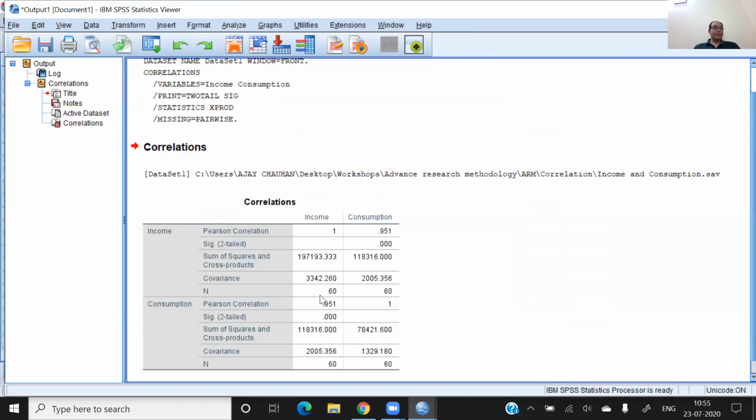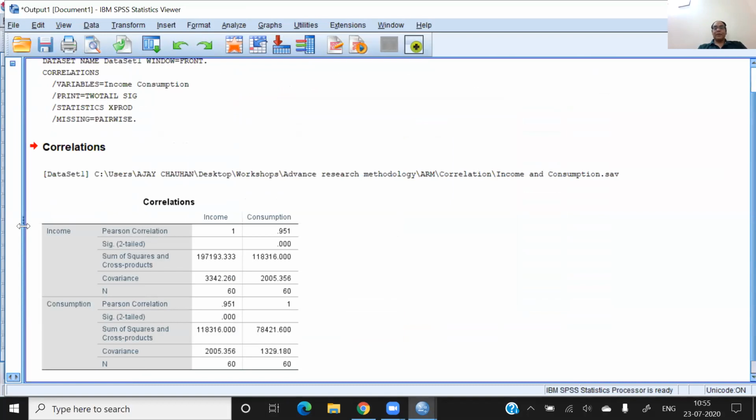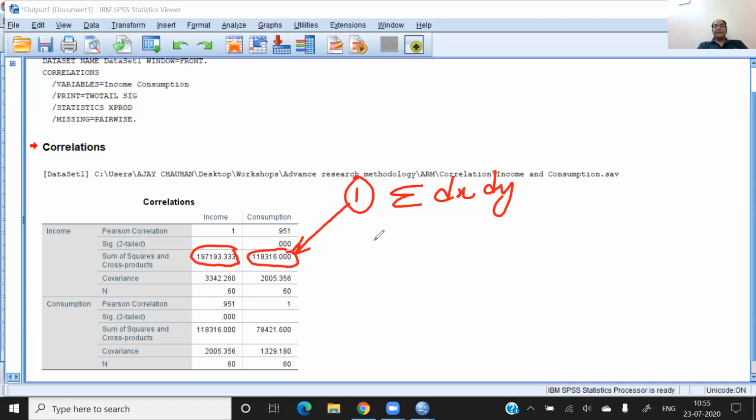Now the software is giving me three things. Let me remind you what these three things are, because I explained them on the whiteboard. The first concept is sigma dx into dy. This is concept number one, and you can see this value. Then the second thing is covariance. Covariance is sigma dx dy divided by n minus 1.